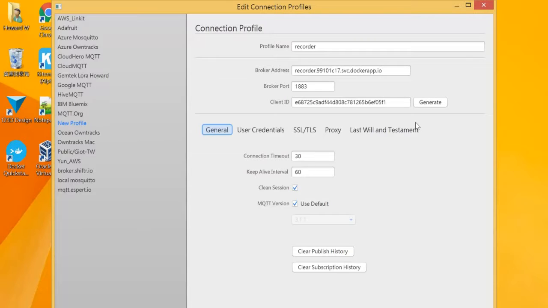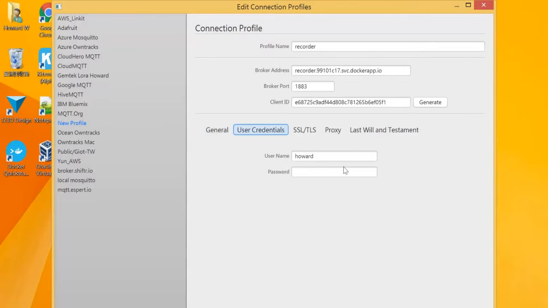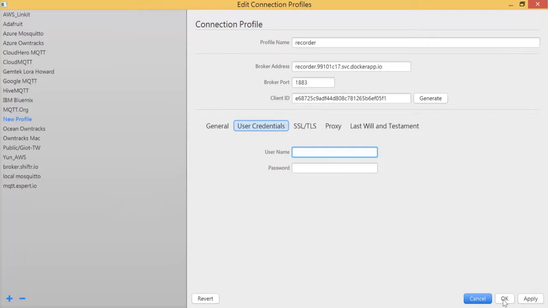Okay, that doesn't matter. Okay, if we go to the user credentials, we have not created any users yet, so let's keep it blank for now. Okay, so click OK.